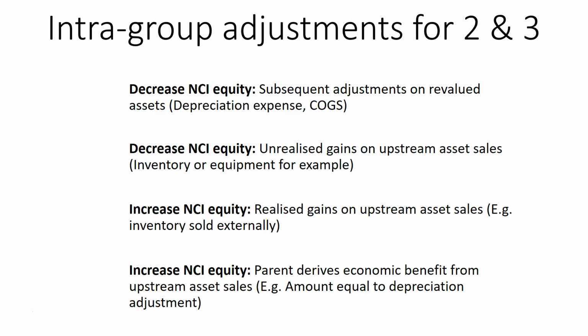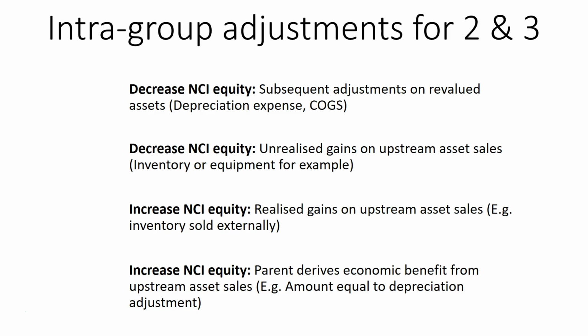The second one, unrealized gain on upstream asset sales. So if we use inventory for the example, let's say the subsidiary has $80,000 of inventory. They sell it for $100,000 to the parent. It's an unrealized gain of $20,000. It's an intra-group transaction. We need to eliminate that gain in full. So we'll be reducing our profits. The NCI needs to share in that reduction of profit. And so that will decrease the NCI's equity.